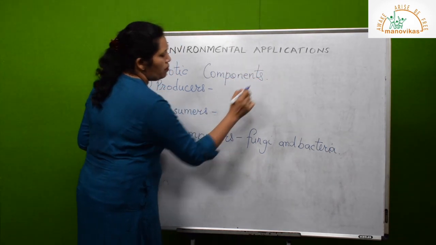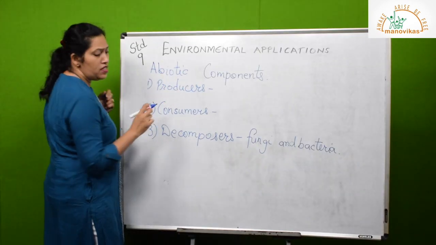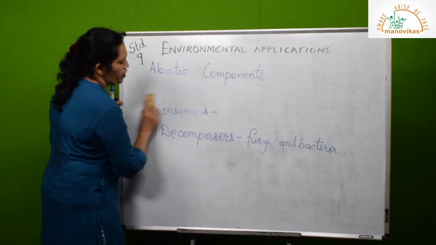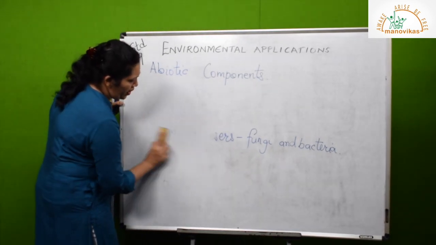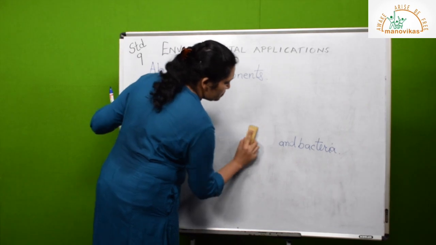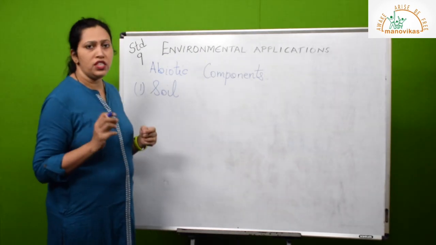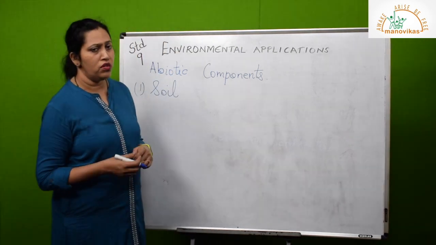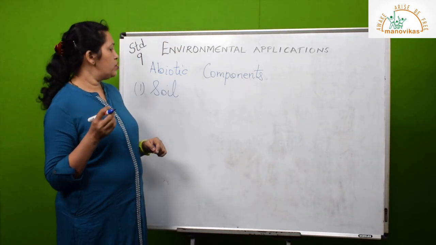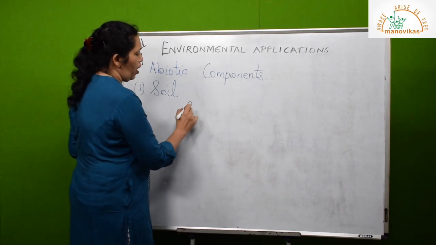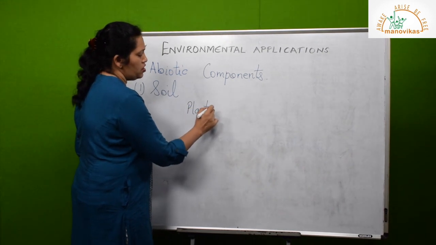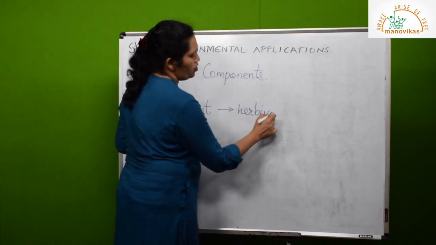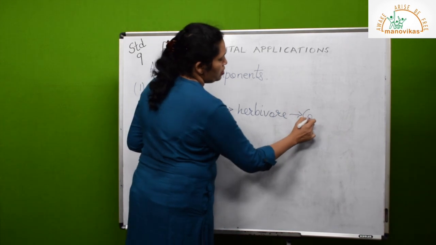Now we'll be learning some abiotic factors, that is non-living things which influence the organism's life. First we have soil. As we all know, every food chain starts in the soil because it starts with a green plant or a producer. So actually every food chain is dependent on the soil. A plant grows, it is eaten by a herbivore, and a herbivore is eaten by a carnivore.